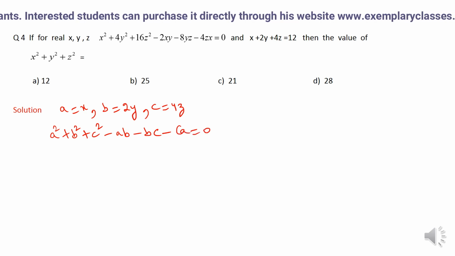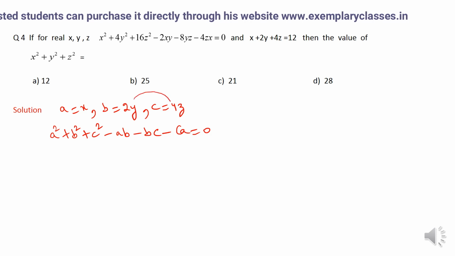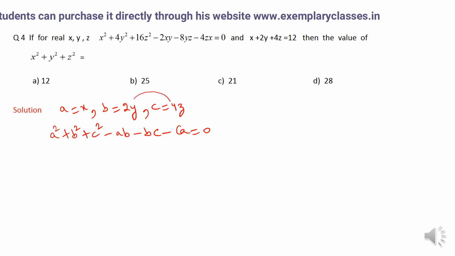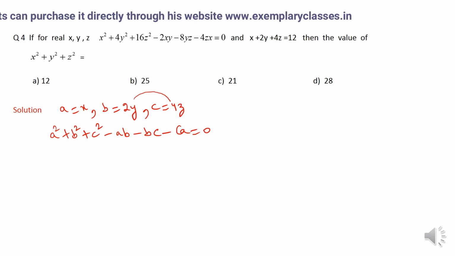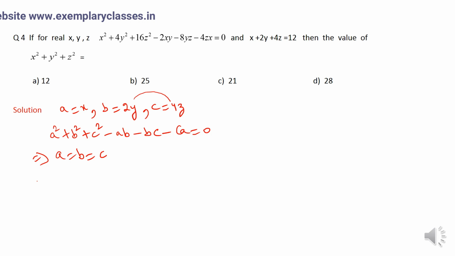Because ab will be 2xy, bc will be 2y into 4z, which is 8yz, and ac will be 4zx. And in my earlier video, I have told you whenever a square plus b square plus c square minus ab minus bc minus ca is equal to 0 for three real numbers a, b, c, then always a is equal to b is equal to c. Or it implies x will be equal to 2y will be equal to 4z.